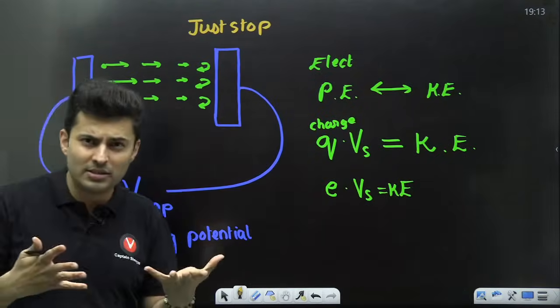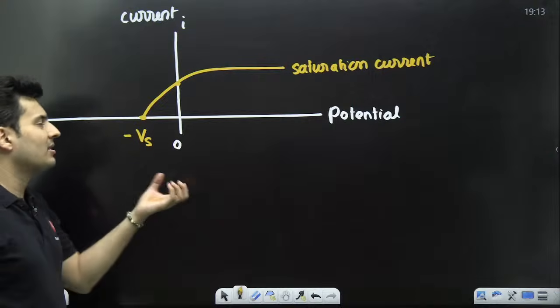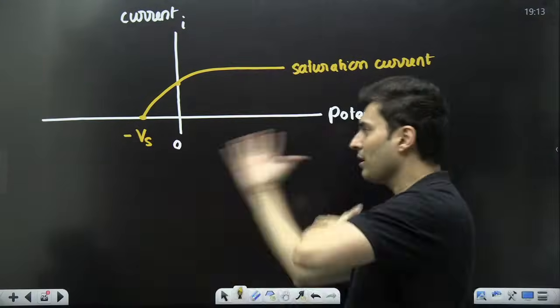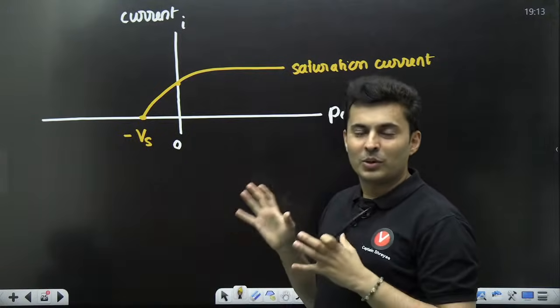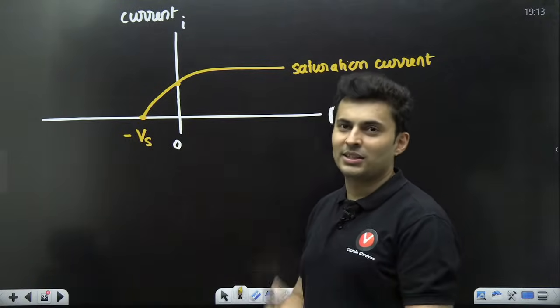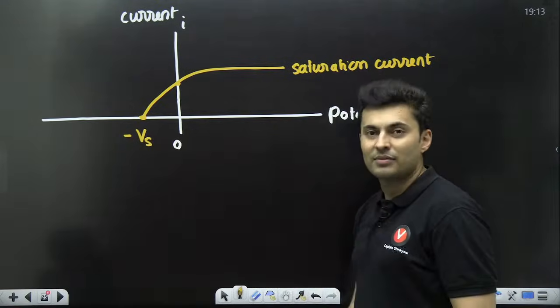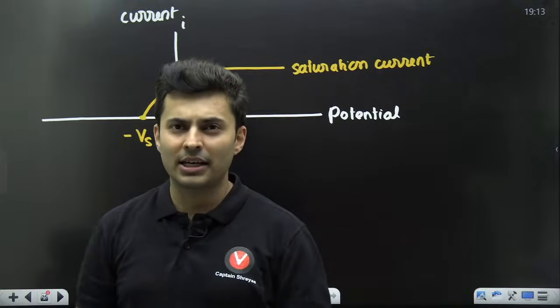If I say it is 5 volts, so minus 5, just considering the sign. Otherwise, stopping voltage is 5 volts, reversing the direction of the motion of the charges. It is trying to stop it. If it is coming, it's trying to stop it. That's minus Vs. That's how the graph looks like.